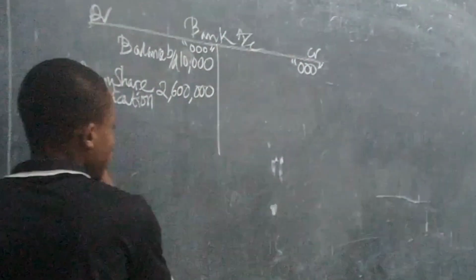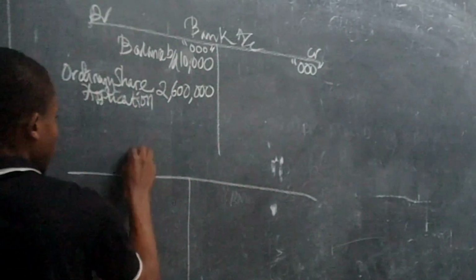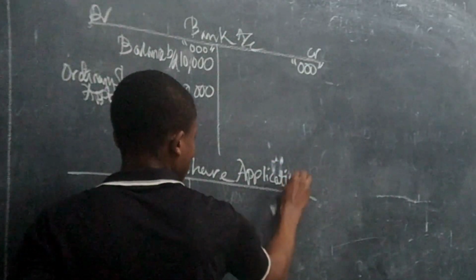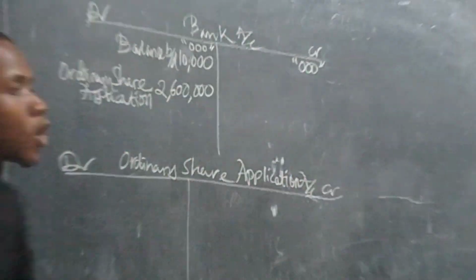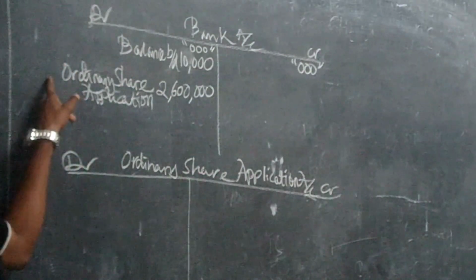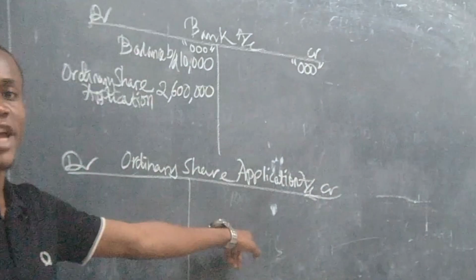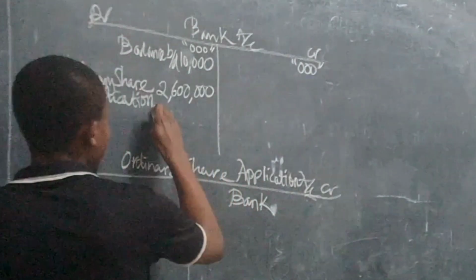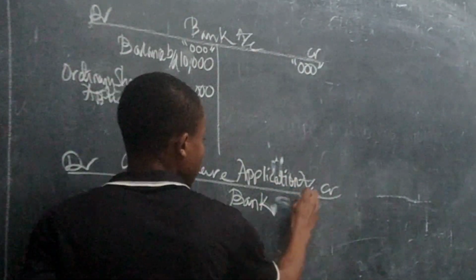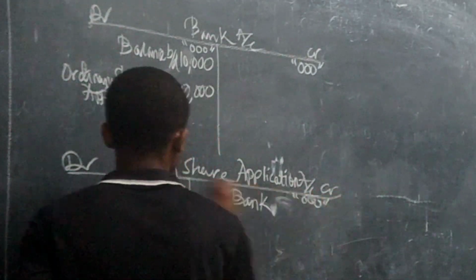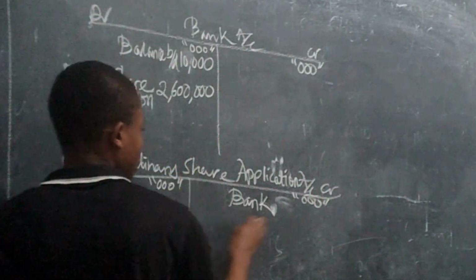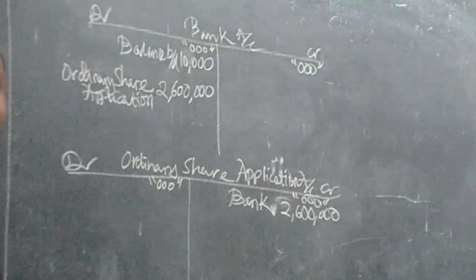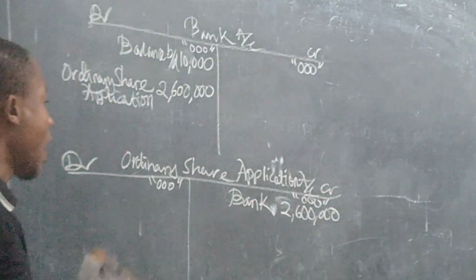So you open application account. Complete double entry. So double entry of this transaction will be recorded in ordinary share application account. You will say money from bank. How many? 2. Remember, there are 3 zeros. So as to summarize, 3 zeros, 2 billion 600 million. Money received on application.